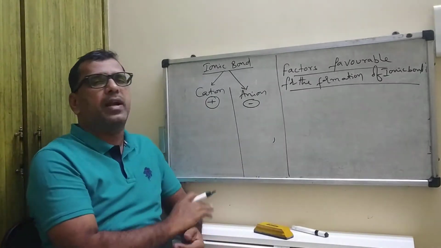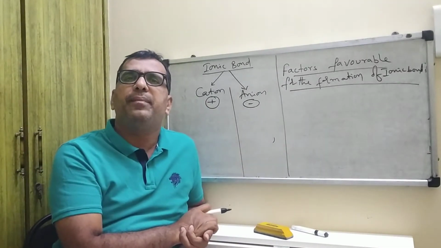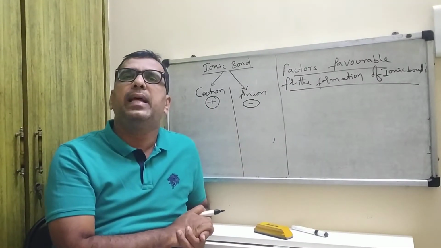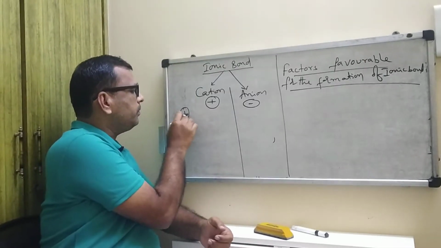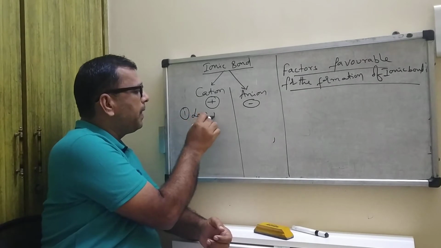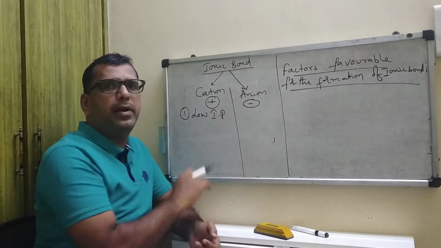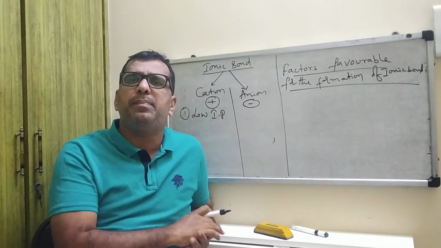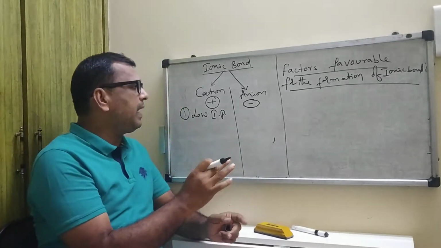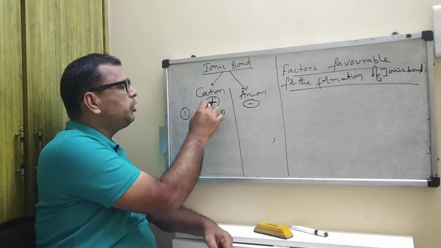What are the favorable conditions for the formation of cation? Cation means positively charged. Number one, low ionization potential. What is the reason behind that? How will you get this positive charge?